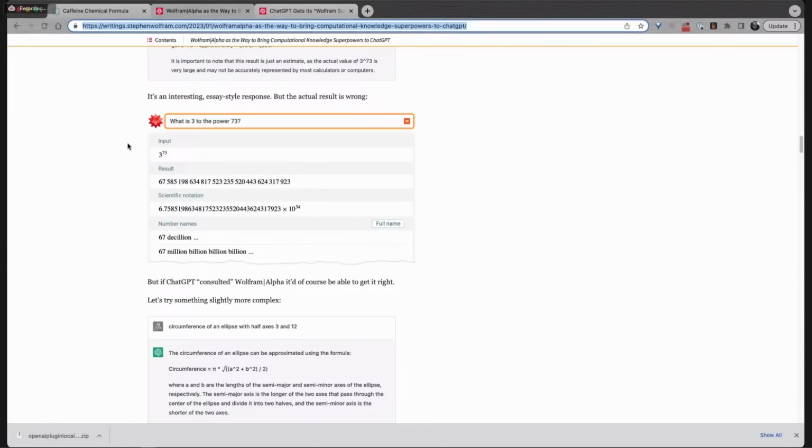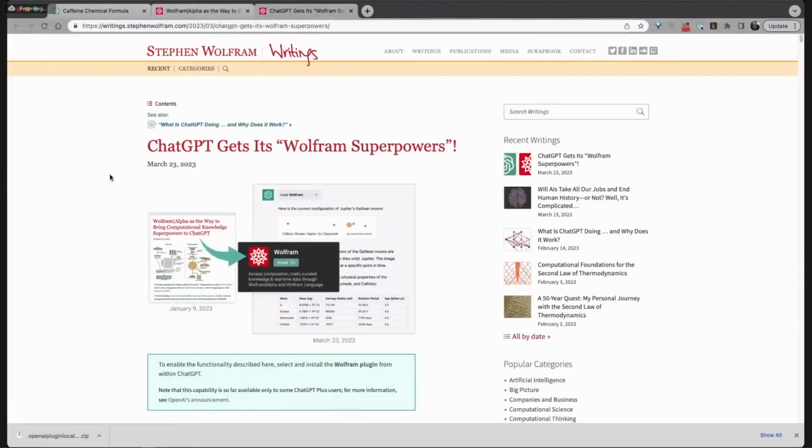for ChatGPT. Initially, we had been thinking it would maybe just be a Wolfram Alpha plugin, and then realized there were some very cool possibilities if we had a combined Wolfram Alpha, Wolfram language, making use of the Wolfram Cloud plugin. And so we've been developing this at a very rapid pace over the last couple of months, and it's really great to see this finally come out into the world.